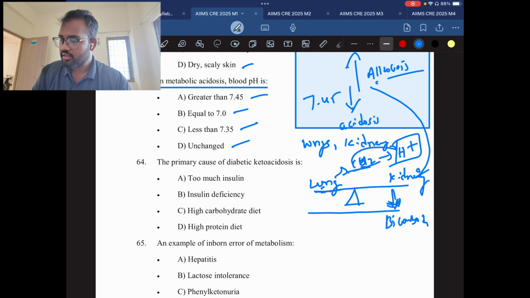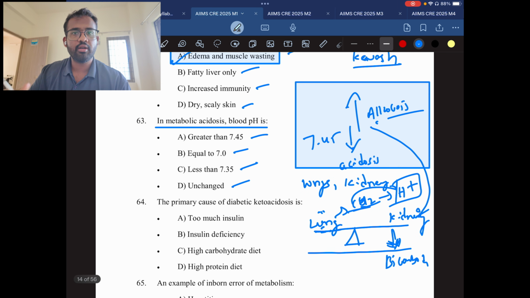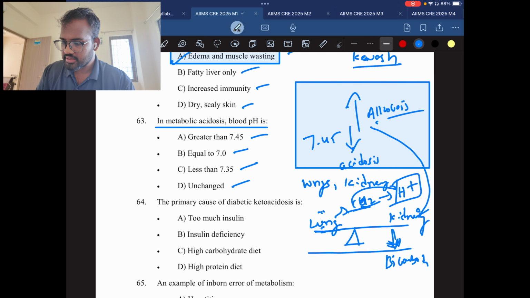I will explain this balance in detail in later videos. I will make separate videos on this topic, as it is a very important topic. First you need to understand, but right now just understand that if the blood pH goes down, it is called acidosis, and if the blood pH goes up, it is called alkalosis. Okay, here the answer will be less than 7.35.